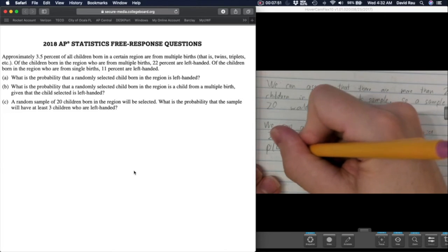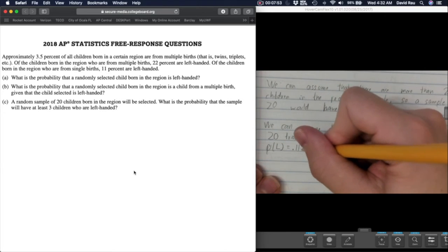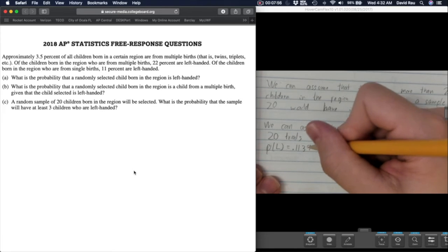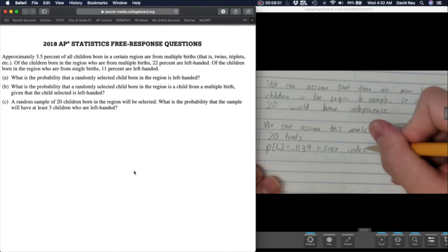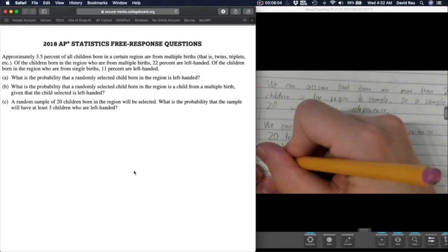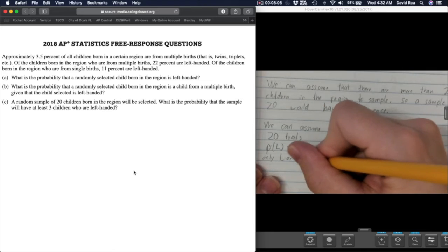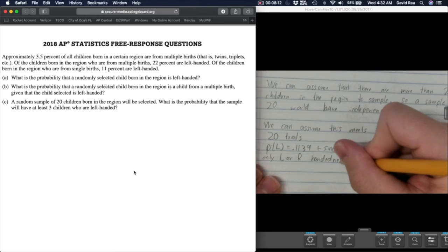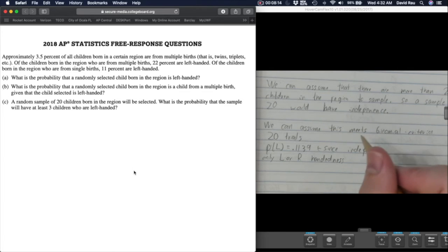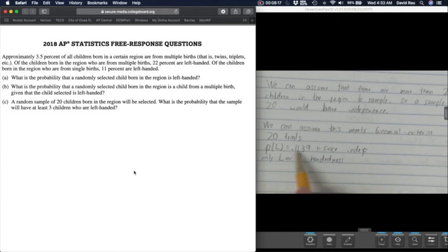Probability of being left-handed is independently 0.1139, since independent. There's only left or right handedness. So again, the probability of success or failure doesn't change between trials. There's a fixed number of trials, and there's only left or right. So these are the conditions for being able to use the binomial probability.